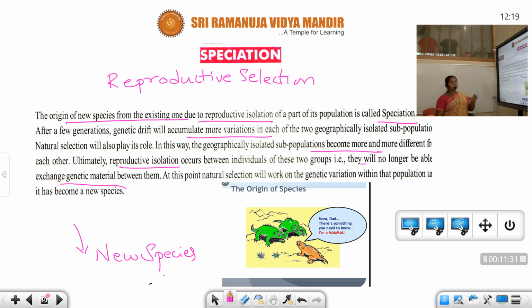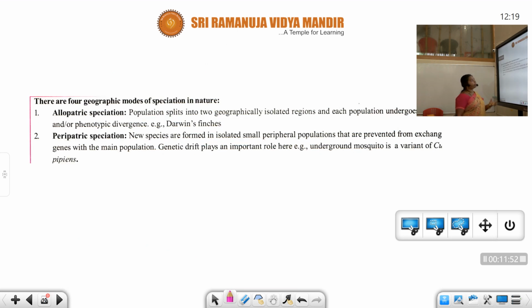At this point, natural selection will work on the genetic variation within the population until it has become a new species. Here the genetic variation is going to occur just within the species only. Okay, this is about speciation, students. There are four geographic modes of speciation in nature. So let us discuss those four different geographical modes of speciation now.